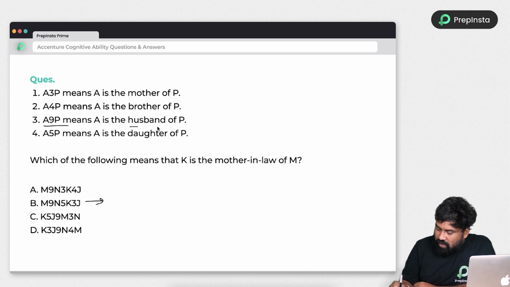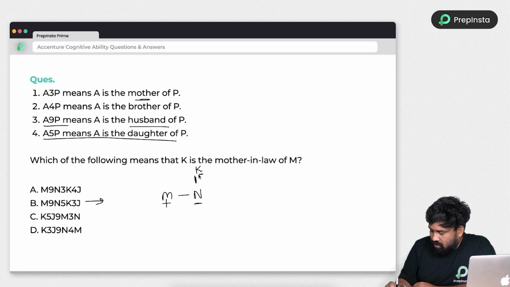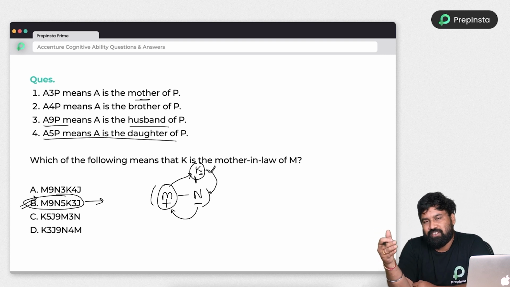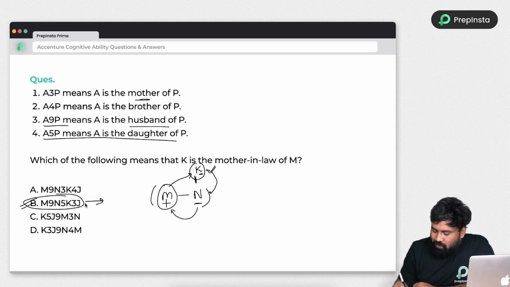M9N. So M is husband of N. N5. N5 means N is daughter of 5, which is nothing but K. And K3 means mother. Yes, here we go. See, K is mother and mother has a child N. The child is married to M. So M's mother-in-law is K. So whatever we thought, K came in the last position, K3J, becomes our answer.